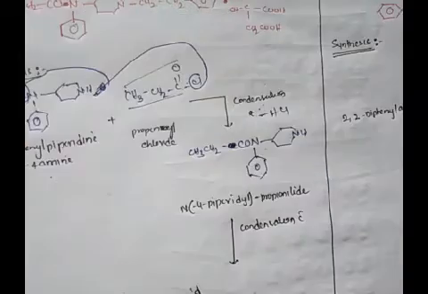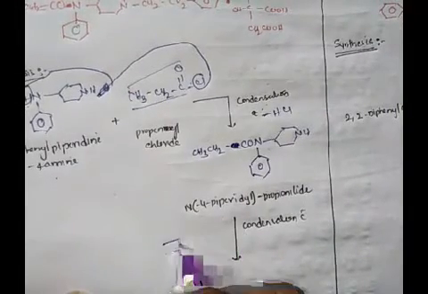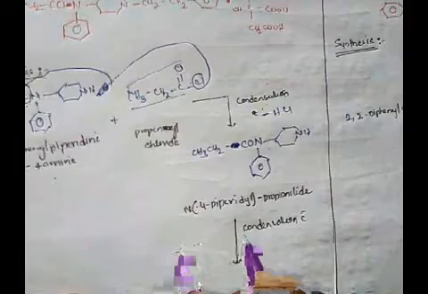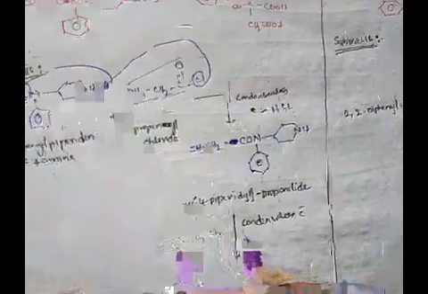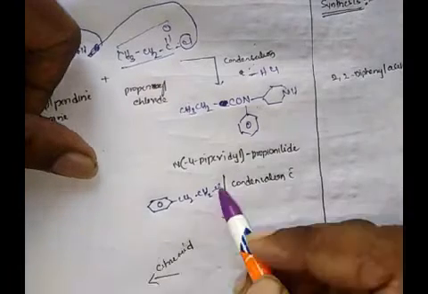This is the N-phenyl piperidine propionamide. Again we have to go for condensation of this obtained propionamide with phenethyl chloride, rather benzyl chloride. We will get this molecule, as this chlorine takes up this hydrogen and eliminates as HCl.